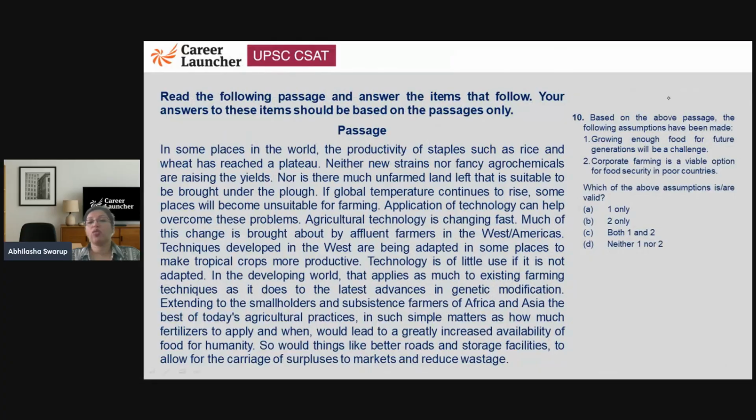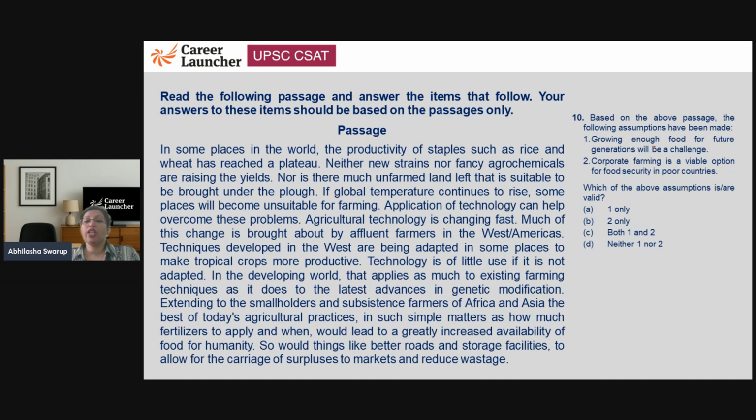All right, let's look at this question based on the above passage. Again, some assumptions. So this time in 2022, they had questions which had 3 assumption questions also. But in 23 and 24, they haven't. They've generally had sets of 2 questions where one is a main idea and one is an assumption question.